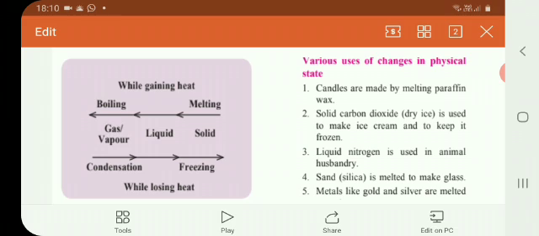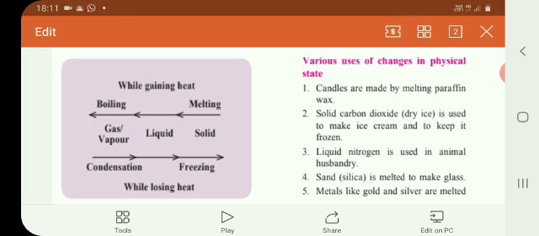Are you clear about it? After that, in freezing, we studied that when normal liquid or water is cooled down, at that time it converts into its solid form. That is called freezing. We also studied that the freezing point and the melting point of a substance are the same.